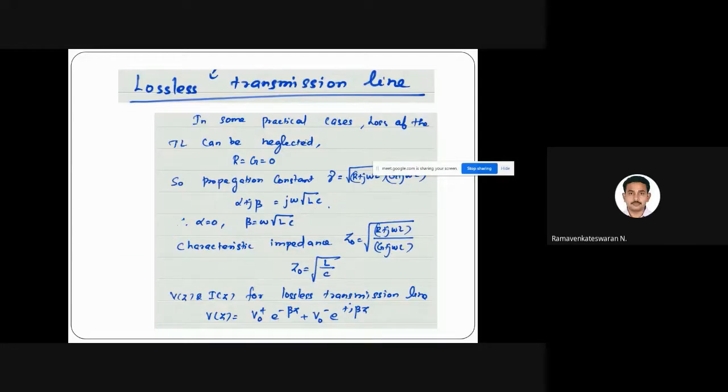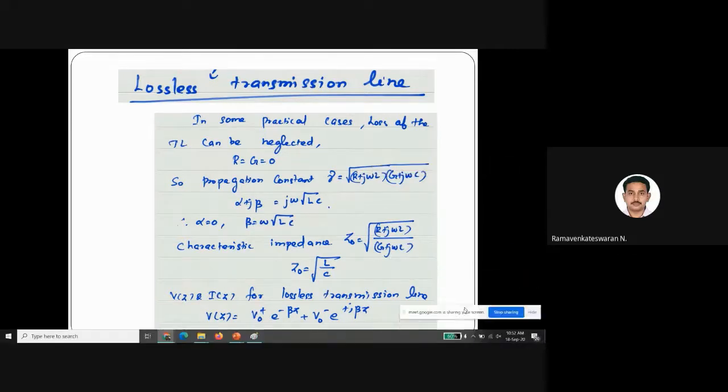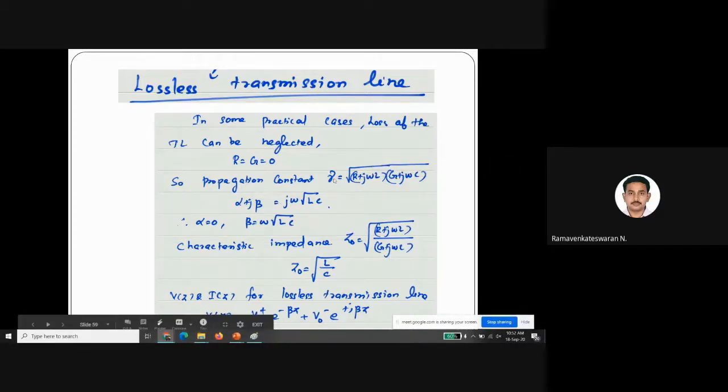This is a lossless line. If I take R equal to G equal to 0, alpha and beta reduce, alpha is 0, and only the propagation constant beta I'll have, that is omega root LC. Gamma is alpha plus j beta. If it is a lossless line, R equal to G equal to 0, so this alpha is 0. Generally, the real part is 0. Only the imaginary part remains in the propagation constant, so that is beta equal to omega root of LC.